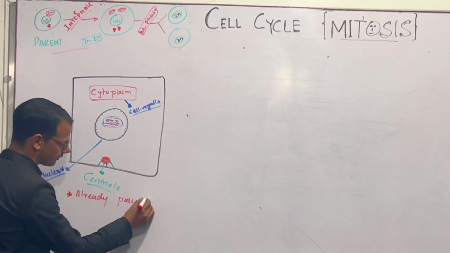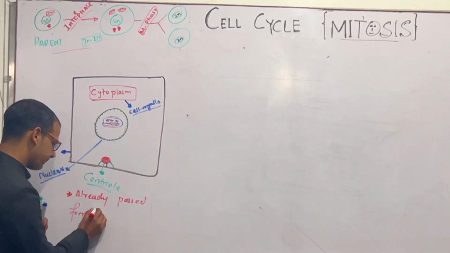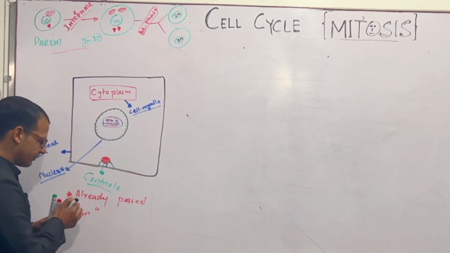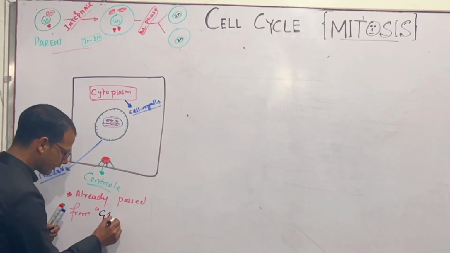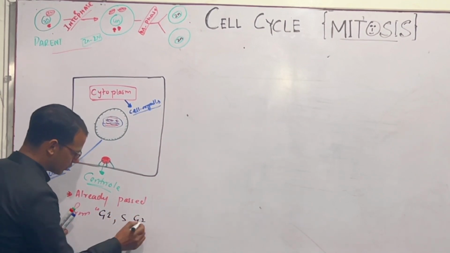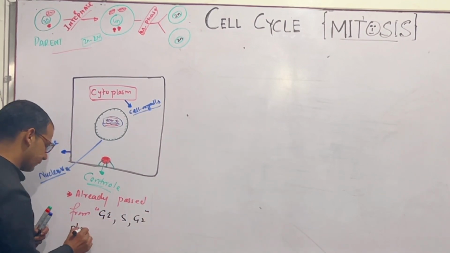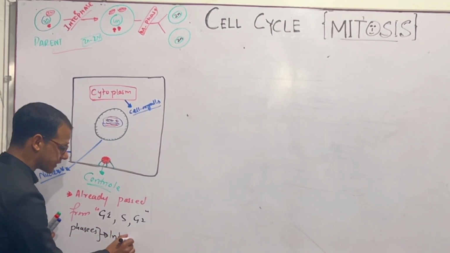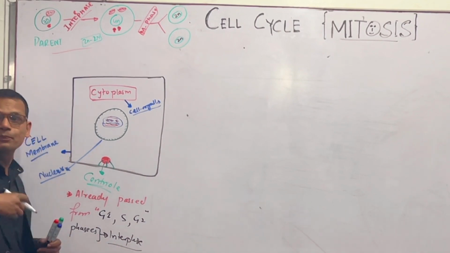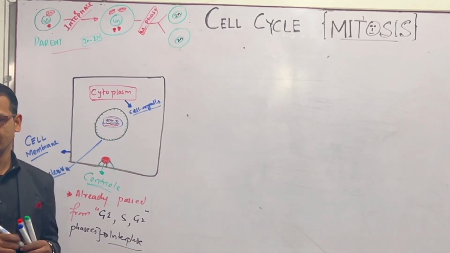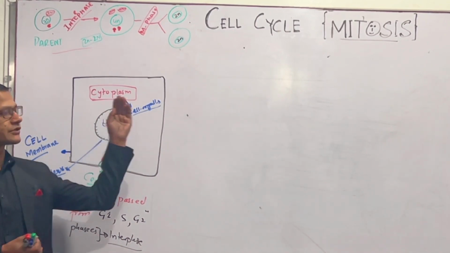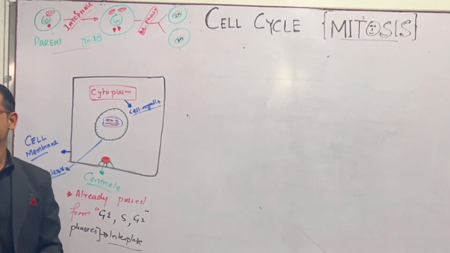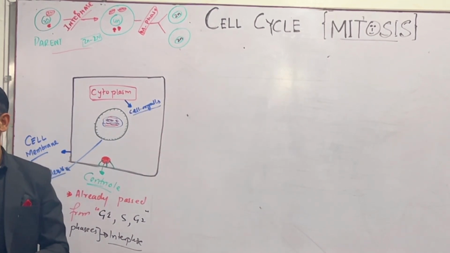passed from G1, S, G2 phases, which is called interphase, and this cell is now prepared for cell division. Now it will start cell division. The first step in cell division is called prophase.